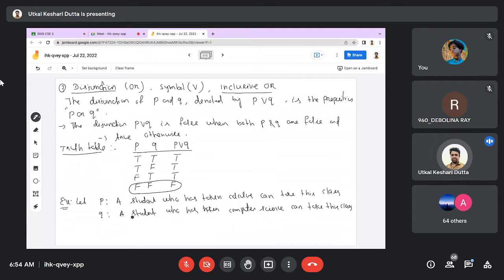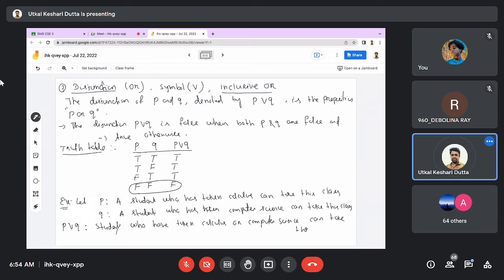Don't write or between P and Q; the phrase "students who have taken" remains common. So P disjunction Q: students who have taken calculus or computer science can take this class.